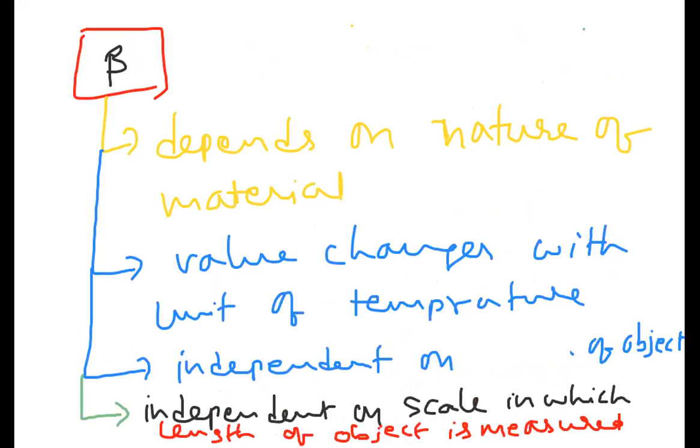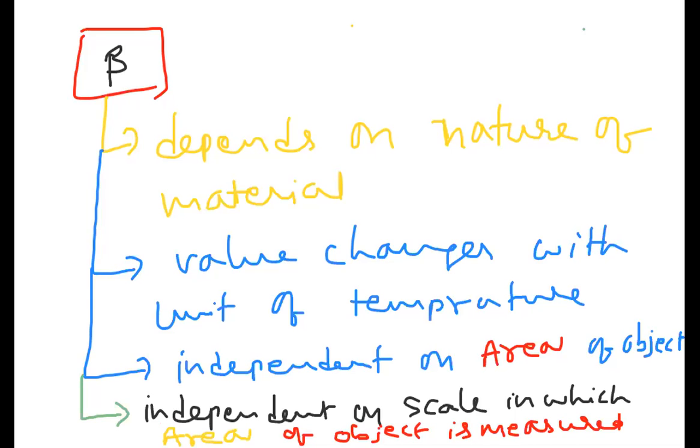It is independent of the area of the object, since instead of length we replace with area. It is independent of the scale in which the area of the object is measured. That is what you have to note down regarding beta. I hope you are clear till here.